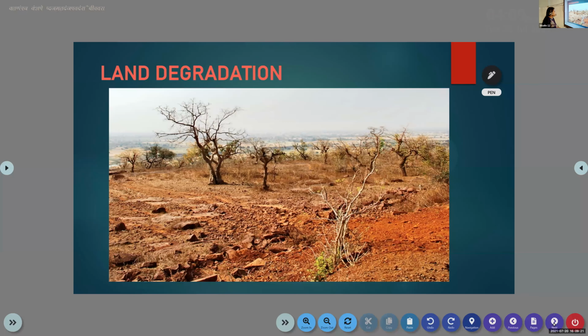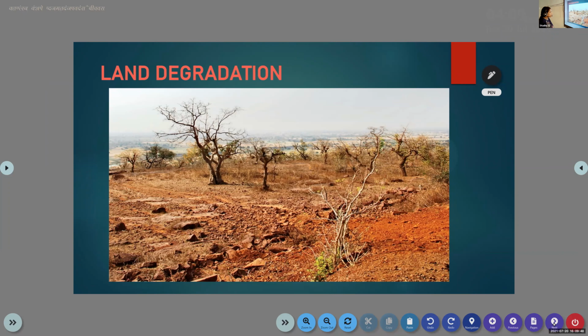Okay. Once you look at the picture, now we are going to discuss what are the problems facing the land because of overutilization. We know that human beings are utilizing the natural resources. Then what are the problems facing the land? The first one is land degradation. You can write the heading land degradation.